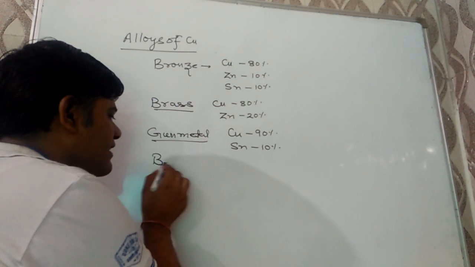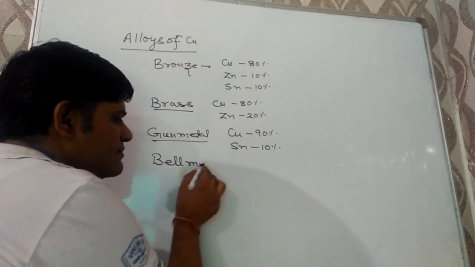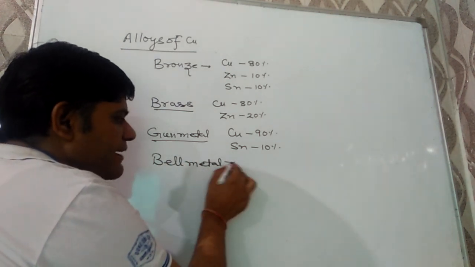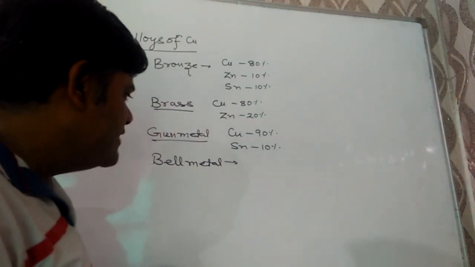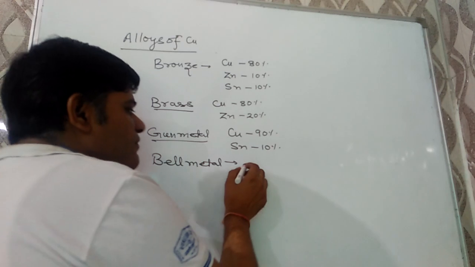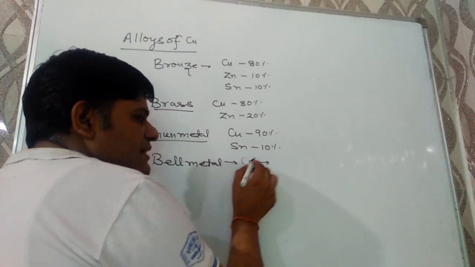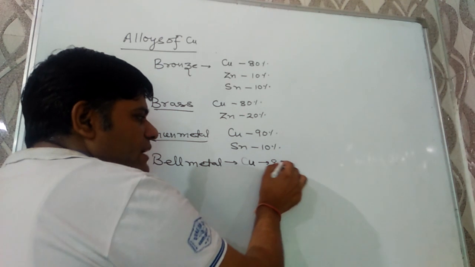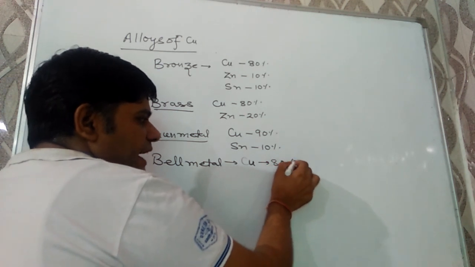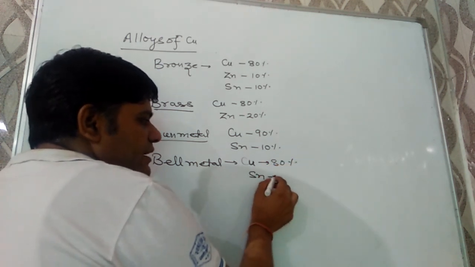Next one is bell metal. It is used for making of gongs and the bells, and it contains copper 80%, tin 20%.